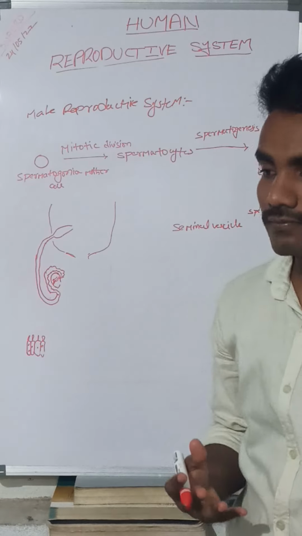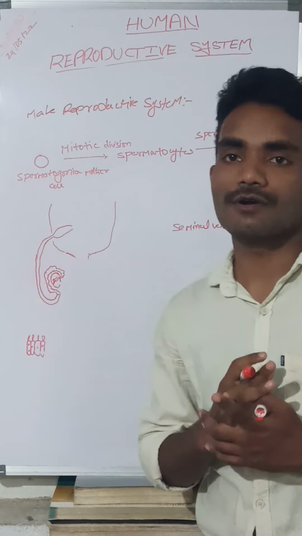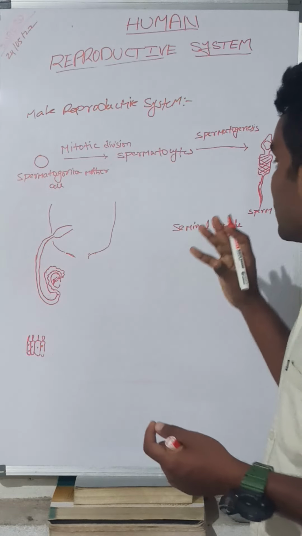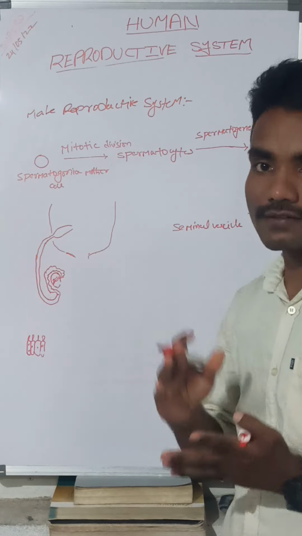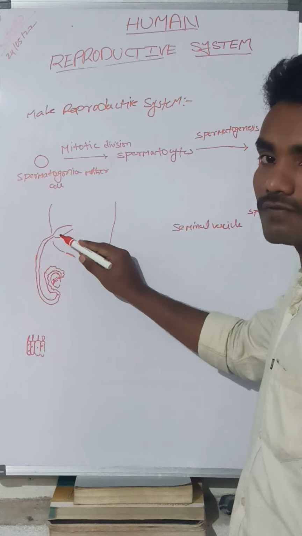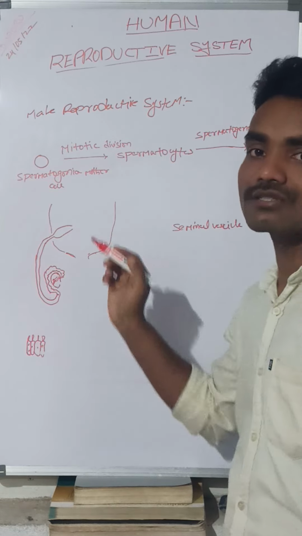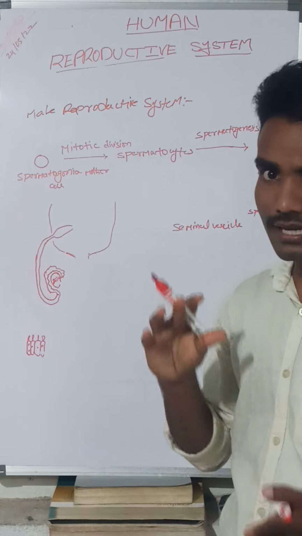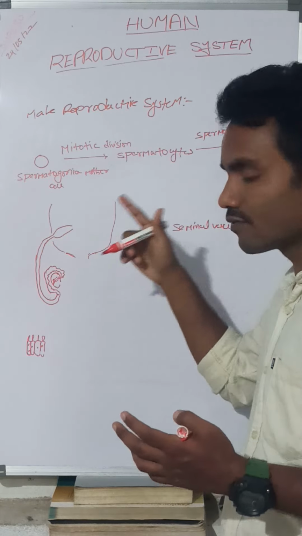Along with the sperm, some fluids also come out. Most of that fluid is secreted from the seminal vesicles.